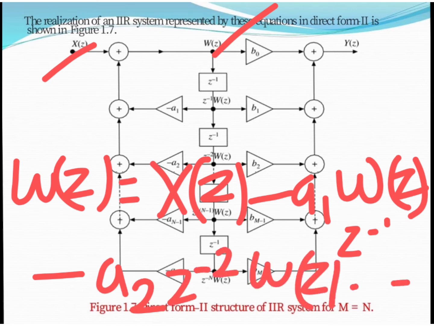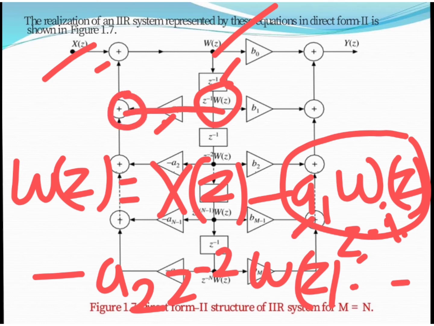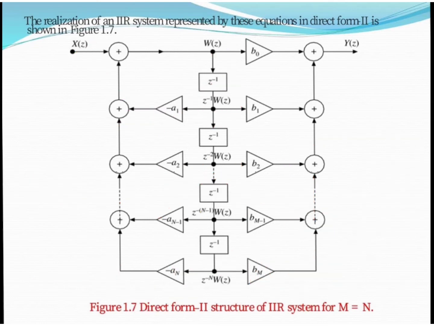So here x of z is directly connected to the adder. Now we need to implement this term, and for z to the power minus 1 we use a delay. So z inverse of w of z is implemented here. We multiply by the coefficient a1, because this a1 is feedback, that's why we follow this path, and it is added to this adder. Likewise, the length of the sequence determines how many delays and how many multipliers are used in this realization.